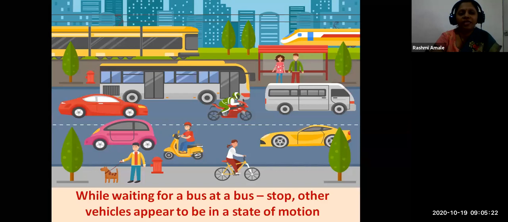While waiting for a bus at a bus stop, other vehicles appear to be in a state of motion. Here you can see two people are waiting for a bus and they are observing other vehicles. Other vehicles are in a state of motion.